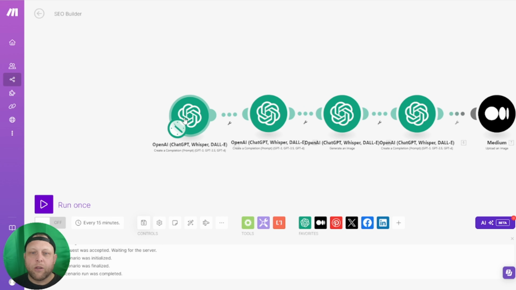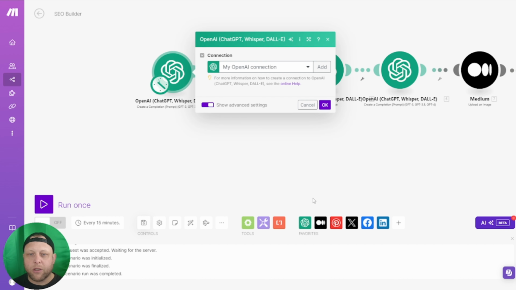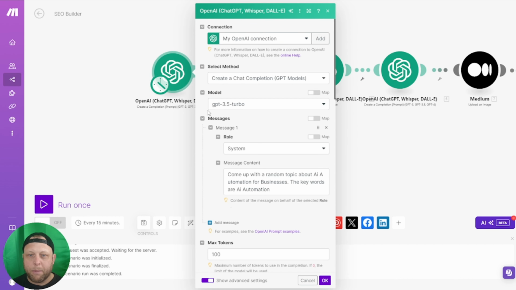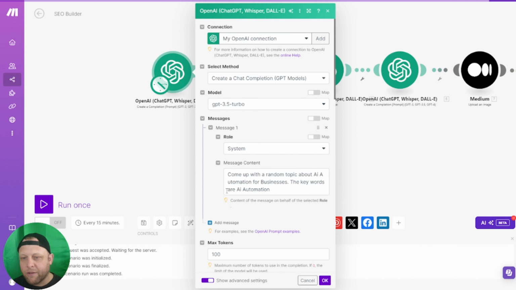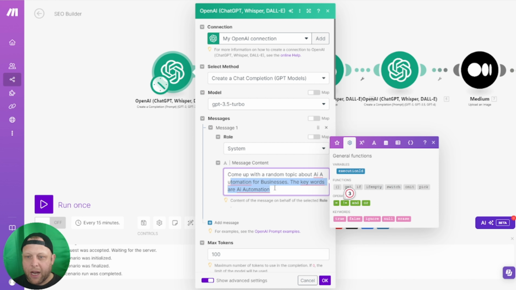So when we come here to the ChatGPT module, the first one is just going to be to create an idea. And I've used GPT 3.5 for this just because it's cheaper and it doesn't have to be very specific. But all it is, is come up with a random business idea for AI automation business. So if you have a lawn mowing service, or if you're setting up a website for hairdressers, it can all be the same. You just change out the words for AI automation to specific keywords: hairdressing, Auckland hairdressing, Epsom hairdressing, funky style hairdressings. So you add your keywords and ideas in here.